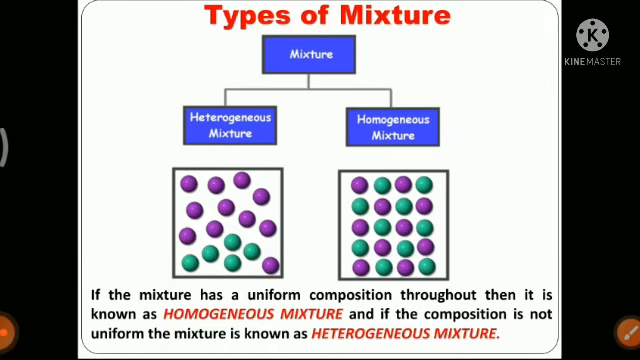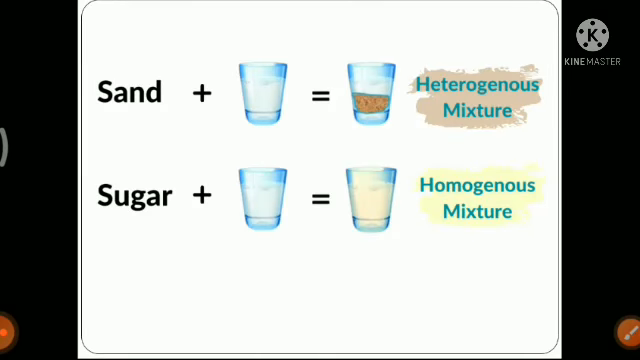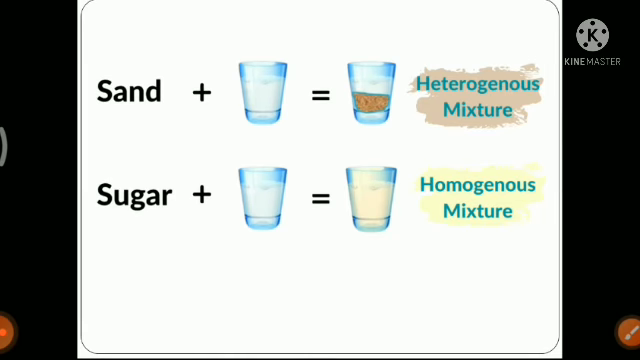So this is what we know as homogeneous and heterogeneous mixture. Some examples are, suppose when we dissolve sugar in water, you will see that sugar will dissolve completely in water, and every part of that solution will be the same. If you take 1 spoon of sugar solution from the surface, the taste will be same. Again, if you take 1 spoon from the bottom also, the taste will be same.